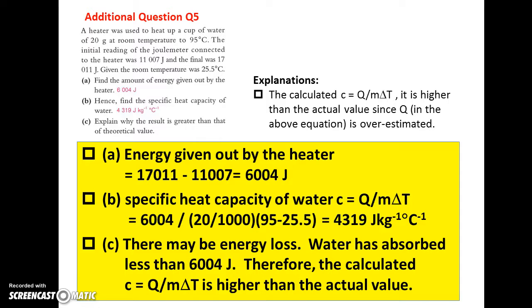This is found to be a little bit larger than 4,200 joule per degree Celsius per kilogram. Why? Because not all the energy, 6004 joules, is absorbed by water, as we assumed in part B. So, the calculated specific heat capacity is a little bit larger than the standard value.